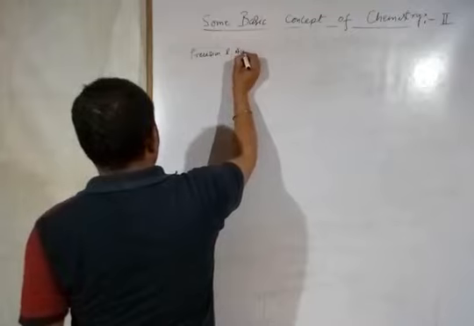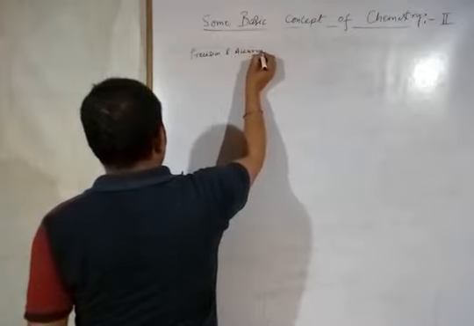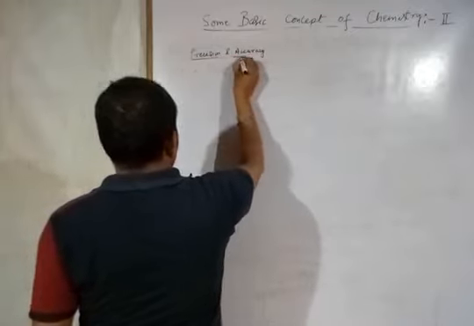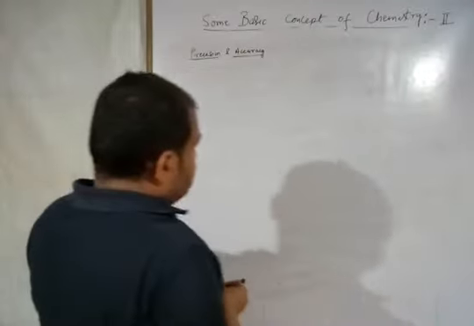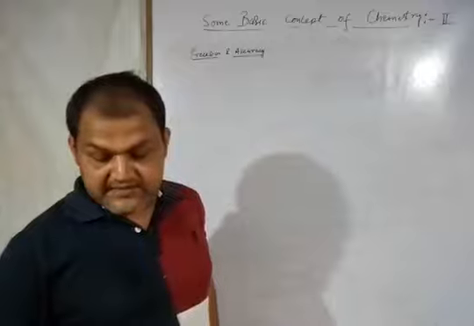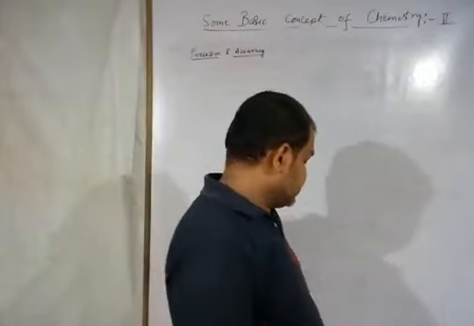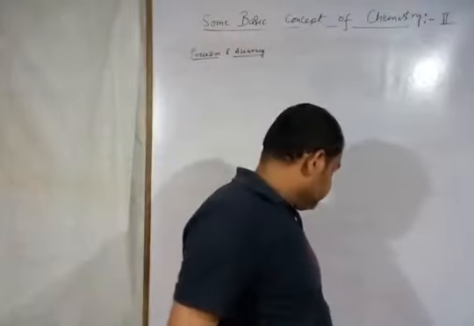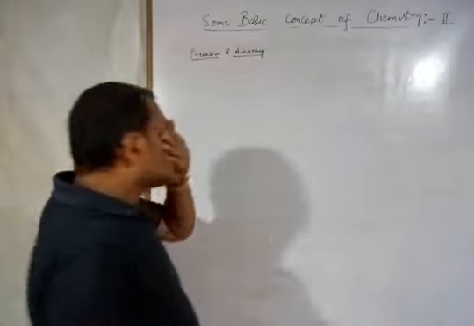To explain precision and accuracy, I am first putting one example.